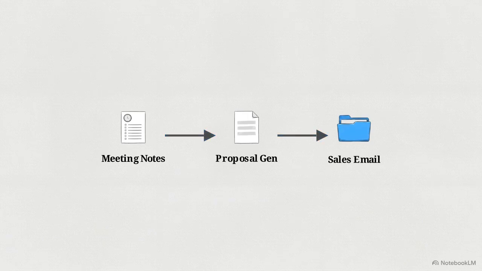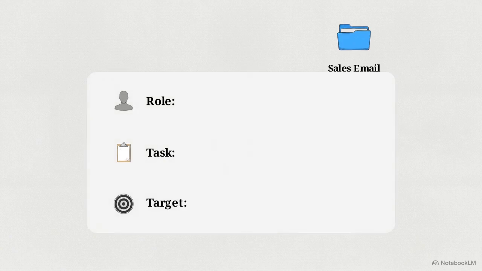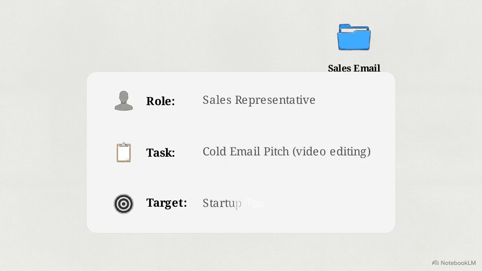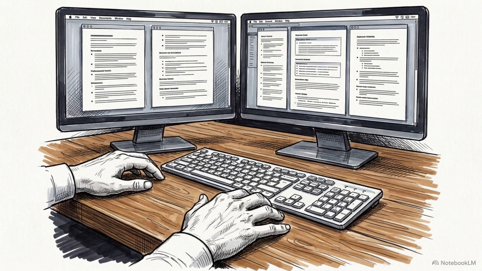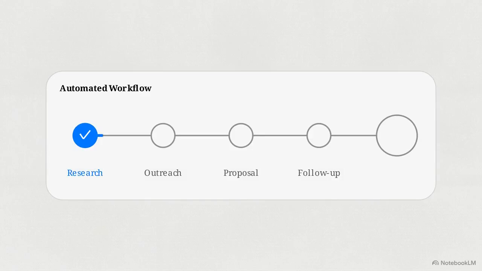Pause here. Draft a cold outreach prompt using role, task, target. Compare yours. Act as a sales representative. Write a professional cold email offering video editing services to a startup founder. Sequencing these prompts reduces the manual work usually required to move information between tasks, which helps automate the steps in a sales or marketing pipeline.